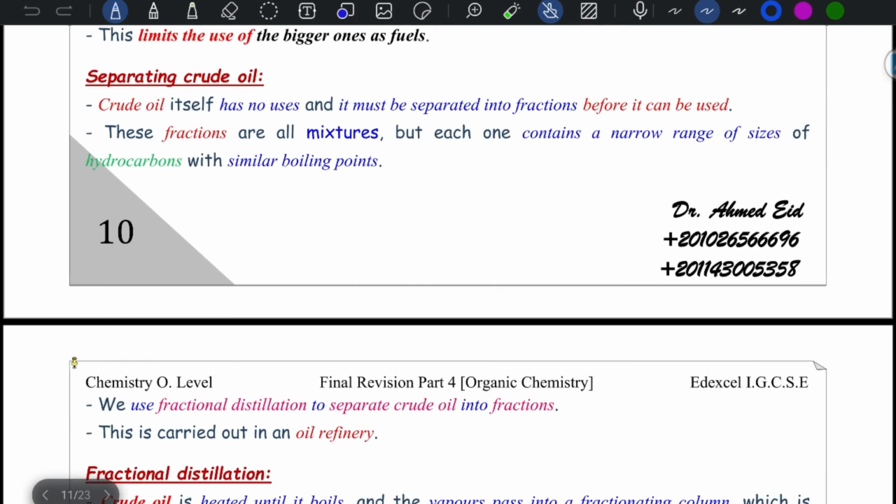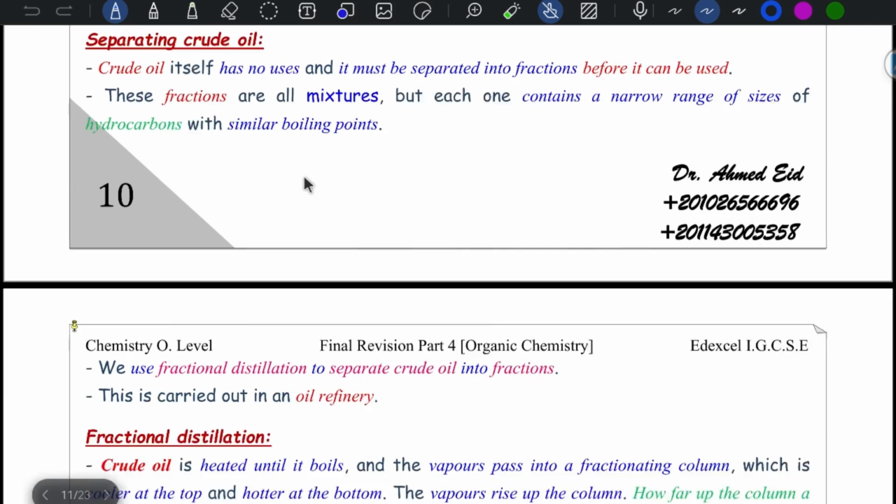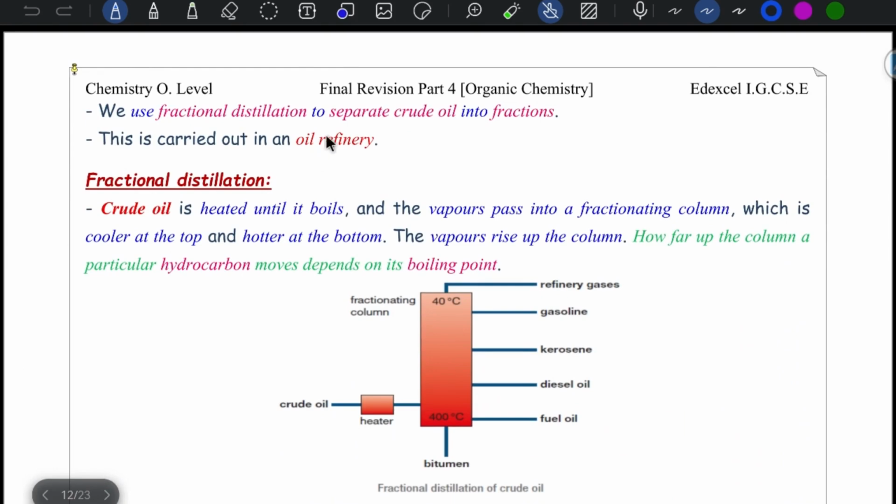Separating crude oil. Crude oil itself has no uses. It must be separated into fractions before it can be used. The fractions are mixtures but contain a narrow range of sizes of hydrocarbons with similar boiling points. We use fractional distillation to separate crude oil into fractions. This is carried out in an oil refinery.